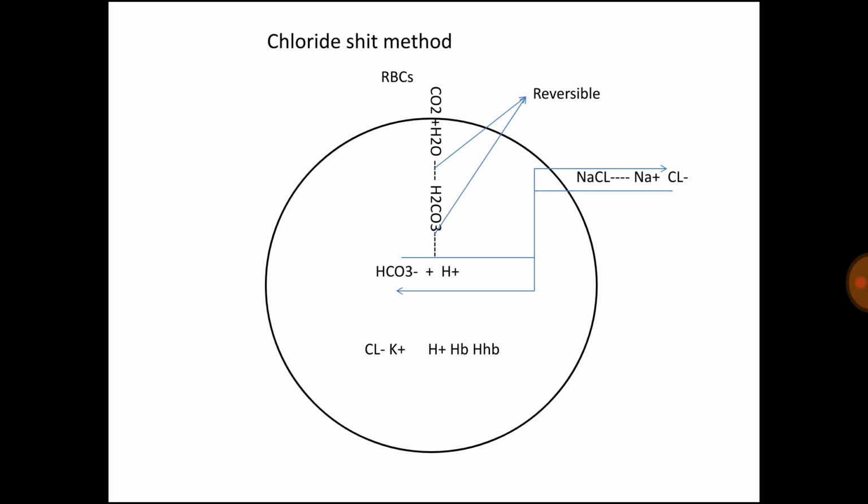But when it comes closer to the lungs, the reversible reaction goes on. That means the HCO3 minus ion comes back inside the RBC, and the chloride ion goes outside the RBC again. Now the HCO3 minus inside combines with H plus and forms H2CO3 again, and near the lungs this H2CO3 breaks into H2O and CO2. Now the CO2 moves into the lungs and goes outside through expiration. So this is the transportation of CO2 through the chloride shift method.